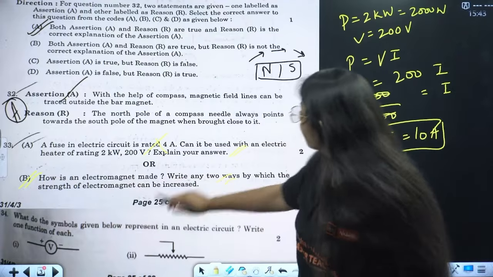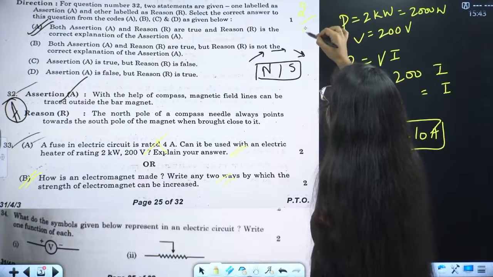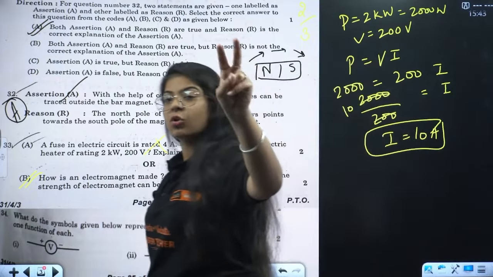Then on a different set, we are seeing here set 2 and set 3. Okay, set 2 and set 3.